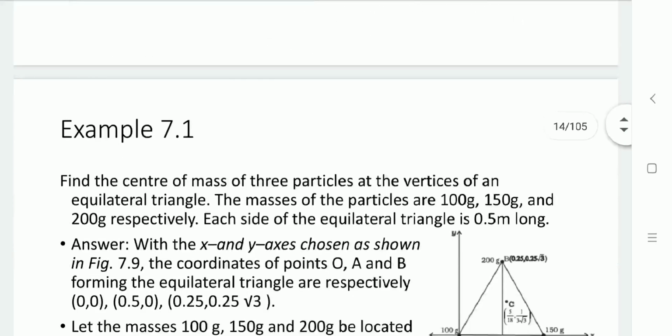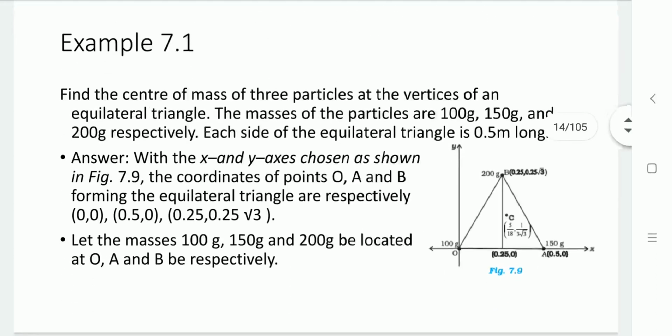Let us take an example. Find the center of mass of 3 particles at the vertices of an equilateral triangle. The masses of the particles are 100 gram, 150 gram and 200 gram respectively. Each side of the equilateral triangle is 0.5 meter long.